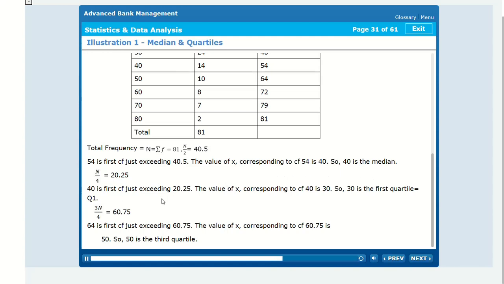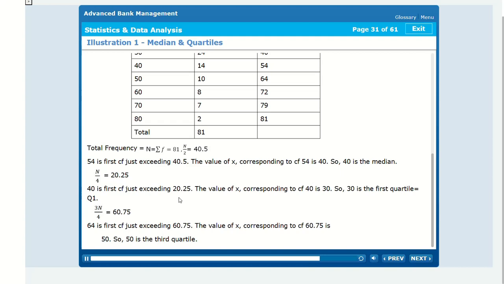N by 4 equal to 20.25. 40 is the first cumulative frequency just exceeding 20.25. The value of x corresponding to CF 40 is 30. So, 30 is the first quartile, Q1.